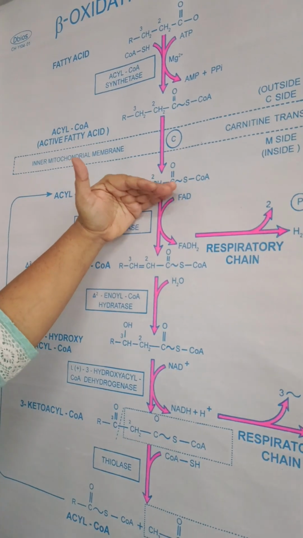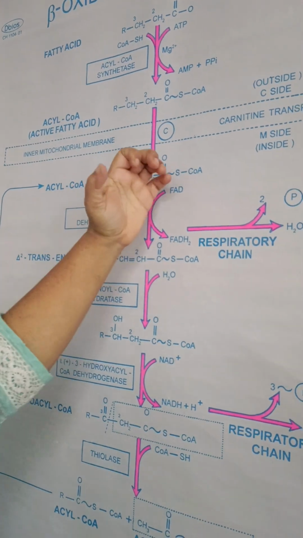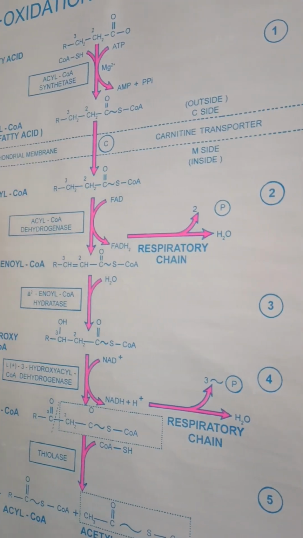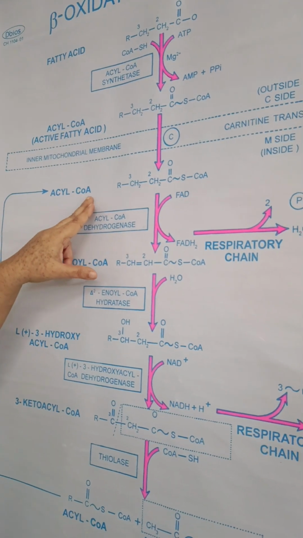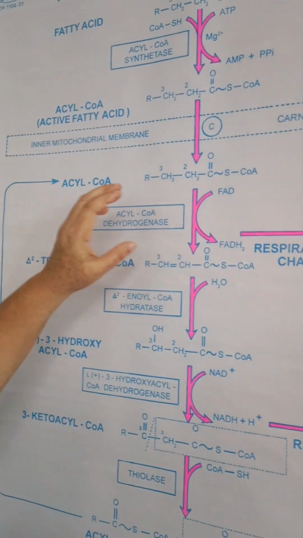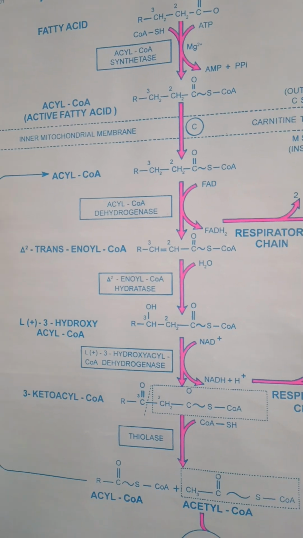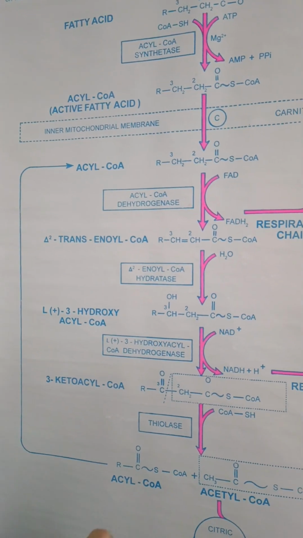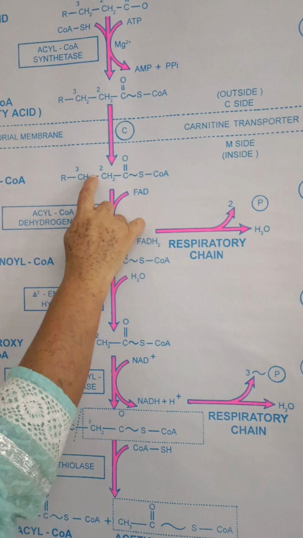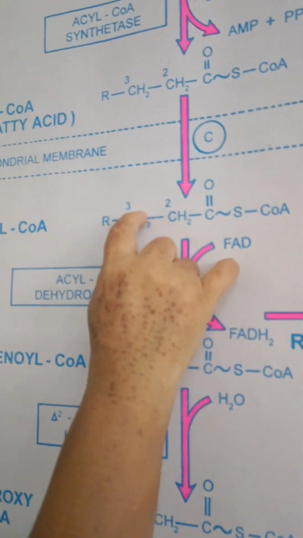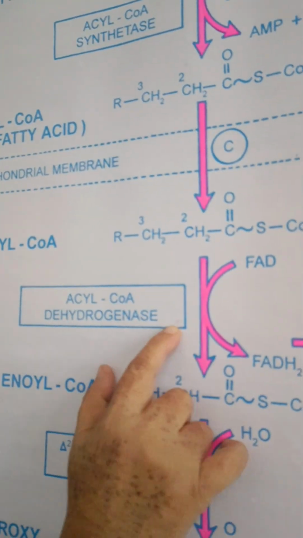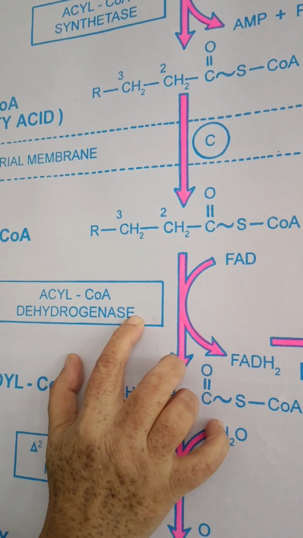When it enters the inner mitochondrial membrane with the help of carnitine, it forms acyl coenzyme A. Then it undergoes the first dehydrogenation. Now what is dehydrogenation? It is removal of these two hydrogens in the presence of the enzyme dehydrogenase.